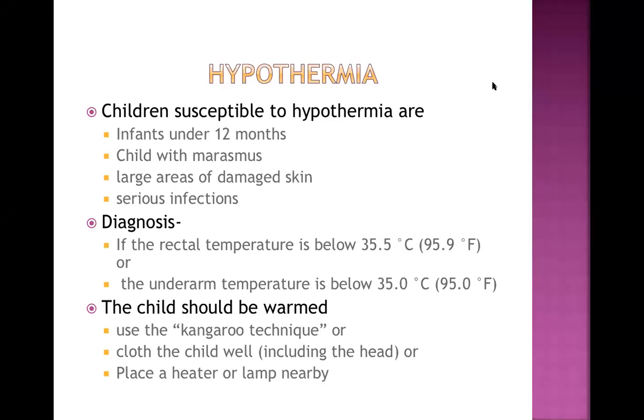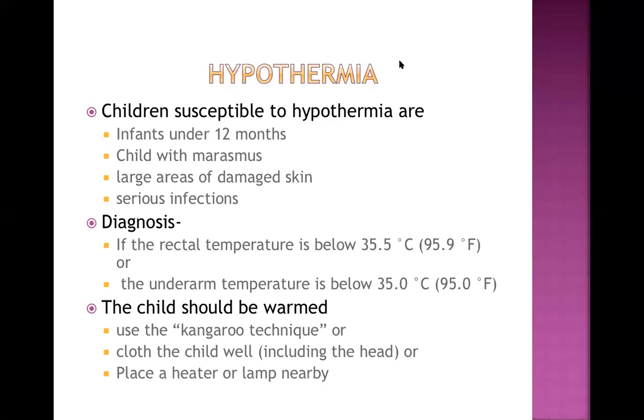Okay, and if the child is unconscious or cannot drink or eat, then we have to treat by intravenous route, and after that continue the feeding whatever the child was getting. At the same time, infection is one of the very important causes of hypoglycemia, so go for the treatment of infection. That is very, very important.